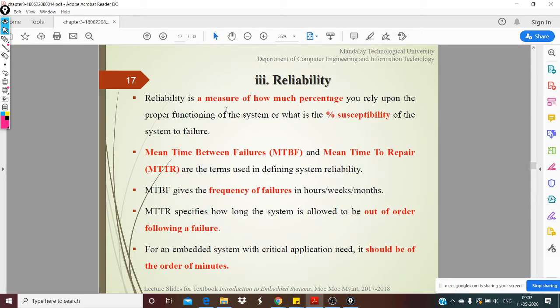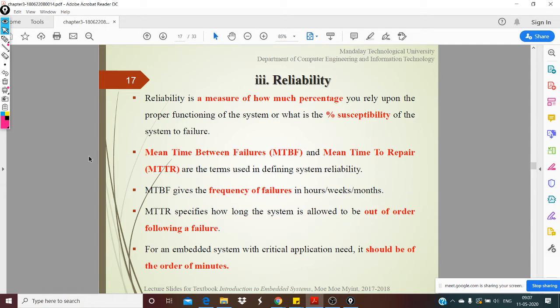And then we were seeing reliability. Reliability, as we saw, is the probability of how much the system can be relied upon. In other words, what is the probability of failure? If you take the probability of failure and do 1 minus that, you will get the reliability. It's just the other part of the set.